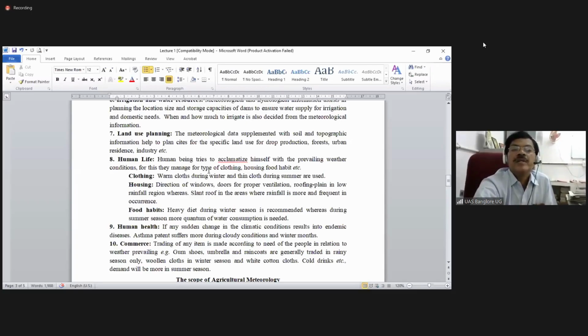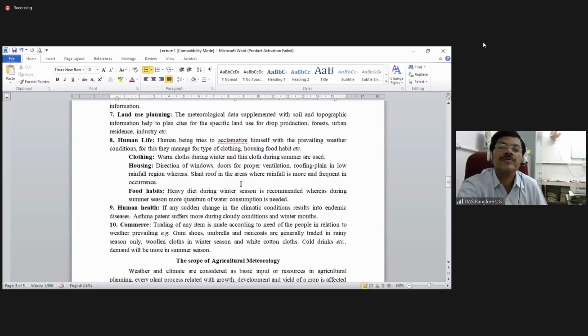Similarly for human life, to acclimatize to an area, the prevailing weather conditions are very, very important. As I was telling, the Bangalore weather is so good that many people want to live here, it is a most wanted city. Extremities are not there. But in some areas there will be extremities in the weather where people will find it difficult to adjust. Accordingly, the clothing: usually warm clothes during winter and thin clothes during summer. All those things you know.